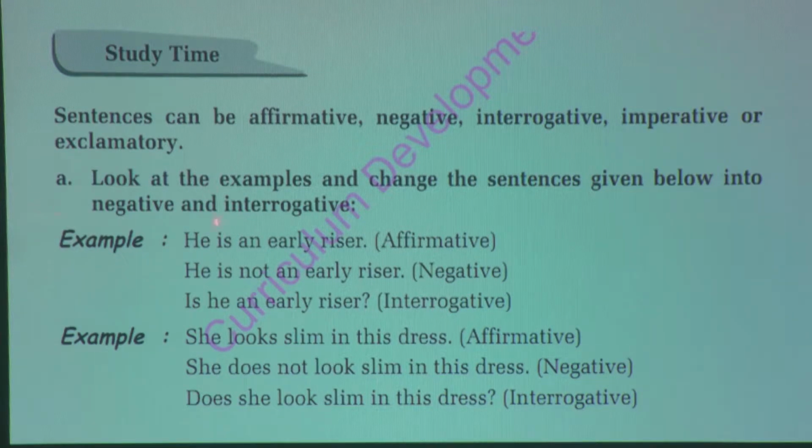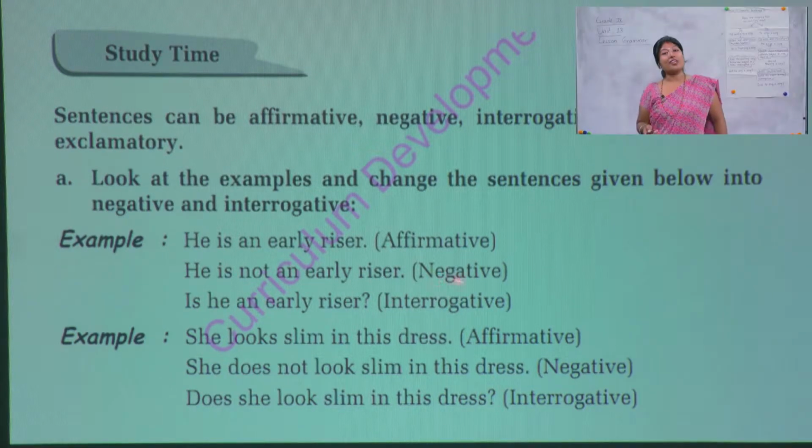So example number 1: he is an early riser. This is an affirmative sentence. So while transforming it into negative, not is inserted: he is not an early riser. While changing into interrogative: is he an early riser? See, the position of subject and auxiliary verb has been exchanged and a question mark has been added. So it's that simple to change it into interrogative.